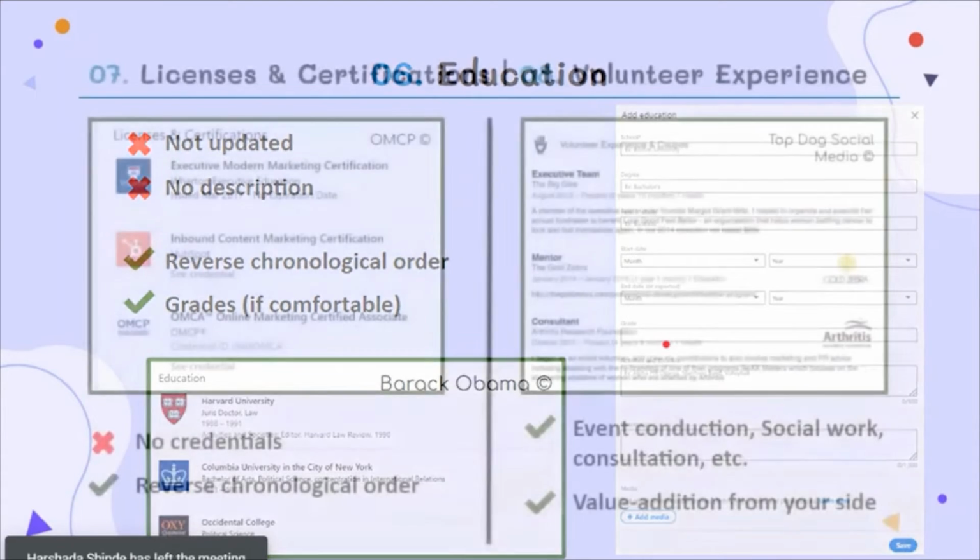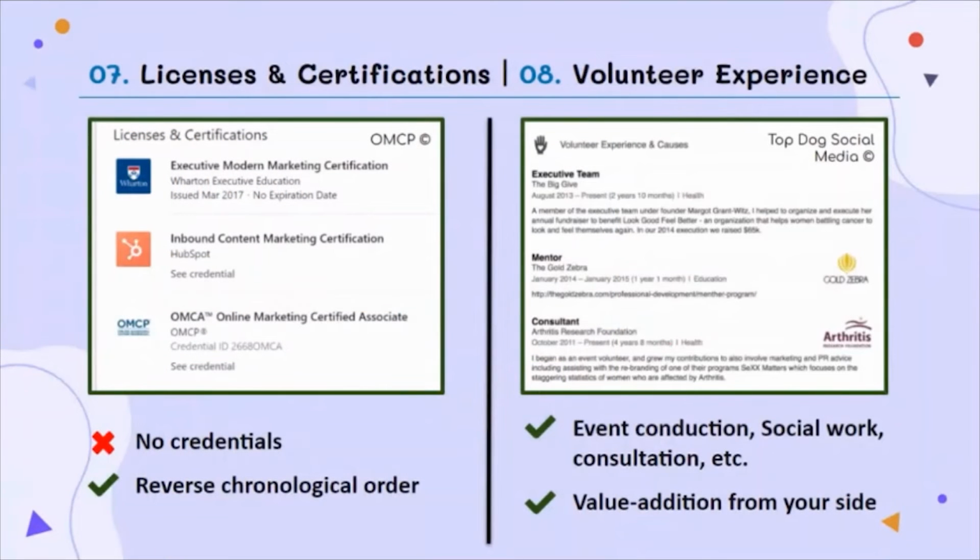Now, talking about the licenses and certification part, most of us like to go the extra mile and do some certification courses of our interest. So in this section, you can add those certifications or licenses. Also, you have to add the certificates or licenses in reverse chronological order with proper credentials.